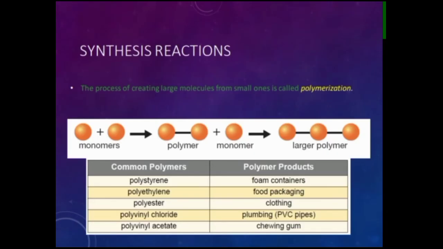The process of creating large molecules from small ones is called polymerization. The common polymers are polystyrene, polyethylene, polyester, polyvinyl chloride, and polyvinyl acetate. So we have the polymer products: foam containers, food packaging, clothing, plumbing or PVC pipe, and chewing gum.